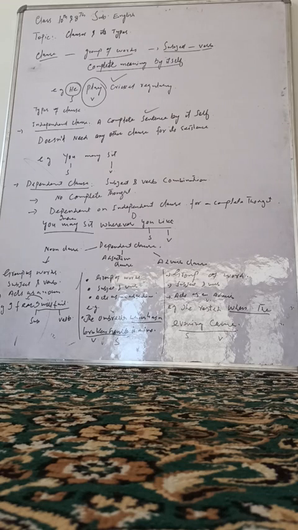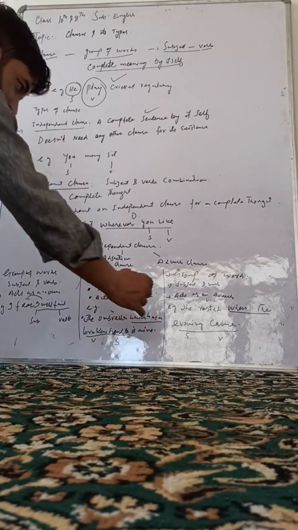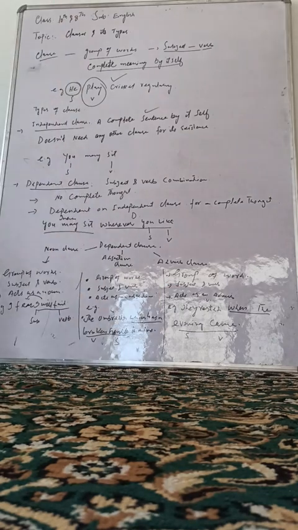Here I have given an example. They rested when the evening came. They rested when the evening came. When the evening came, here is a clause. In this clause, we have a subject and verb combination. What is the subject here? It is evening. And what is the verb here? It is came. So if you can see, it describes the verb. The verb here is rested. So it is an adverb clause.